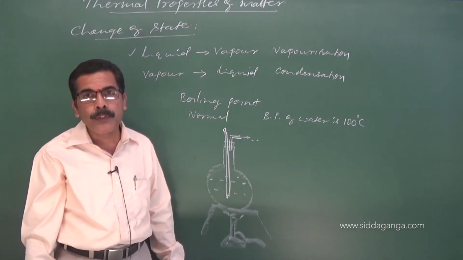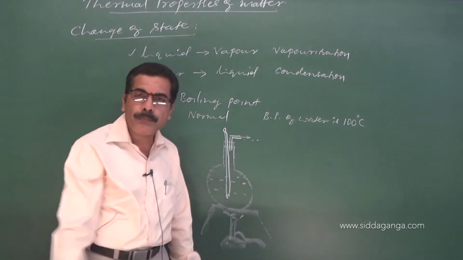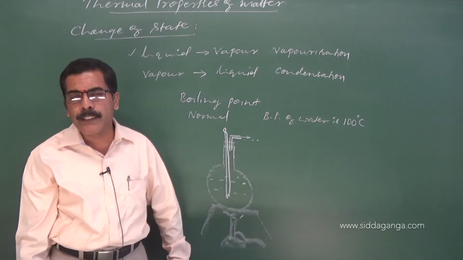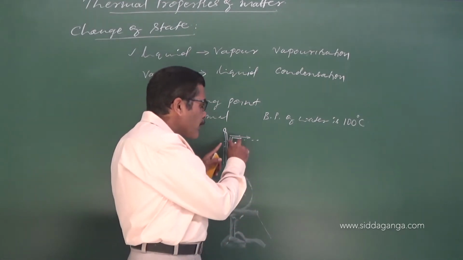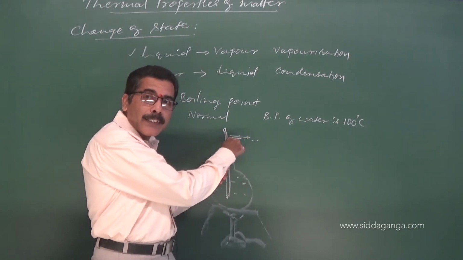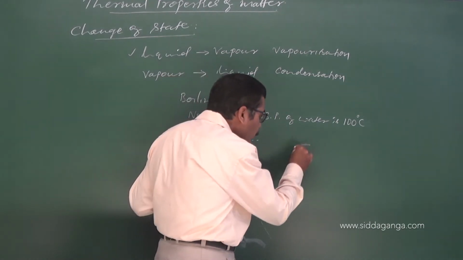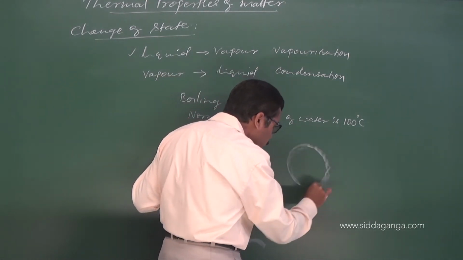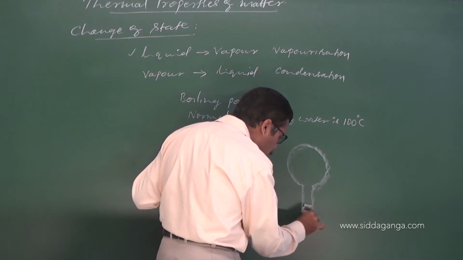Now you take the flask out from the stand and allow it to cool down. You remove the thermometer as well as the steam outlet. Then you invert the flask and close it with a stopper, so that no water is spilled out.